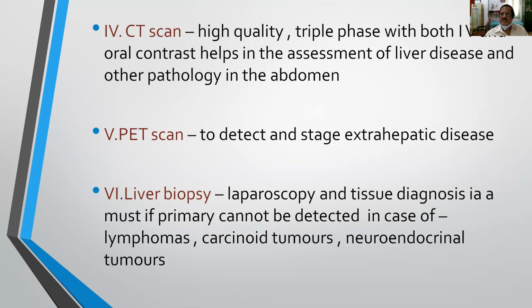Particularly this will happen when the secondaries are because of lymphomas, carcinoid tumors and neuroendocrine tumors, where the primary is very small and which cannot be detected by doing all routine investigations. Then you have to go for initially tissue diagnosis and then try to detect the primary. So that is the last resort, if above all investigations you have done and still you are not able to detect the primary.